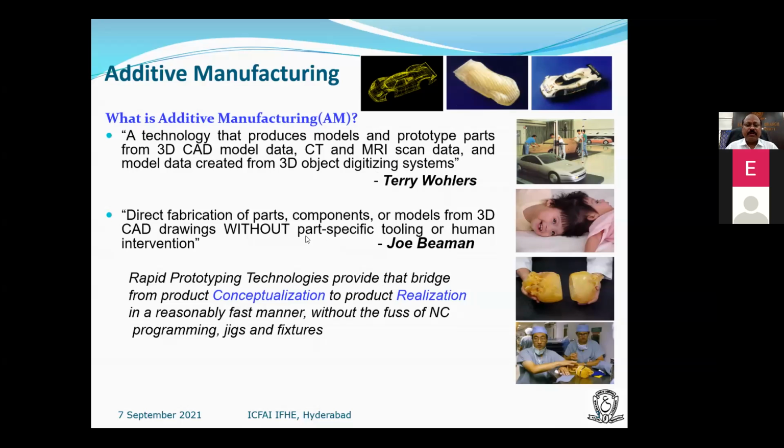So second is not that specific, is only mechanical, that is engineering application, that is without any jigs pictures. No, we can go for printing. That is called given by the Joe Beeman.